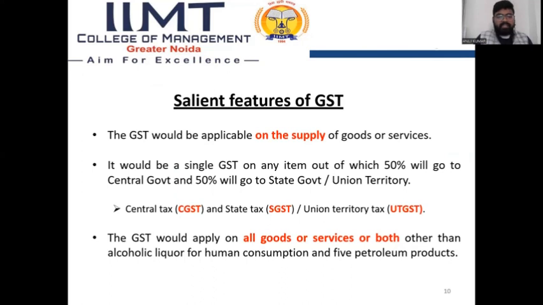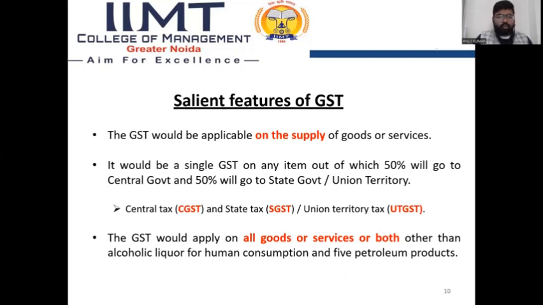First, GST would be applicable on the supply of goods or services. Any type of supply of goods which is covered under the GST, the GST would be applicable on that. It would be a single GST on any item, out of which 50% will go to the central government and 50% will go to the state government or union territory. Central tax is CGST, state tax is SGST, and union territory tax is UTGST.